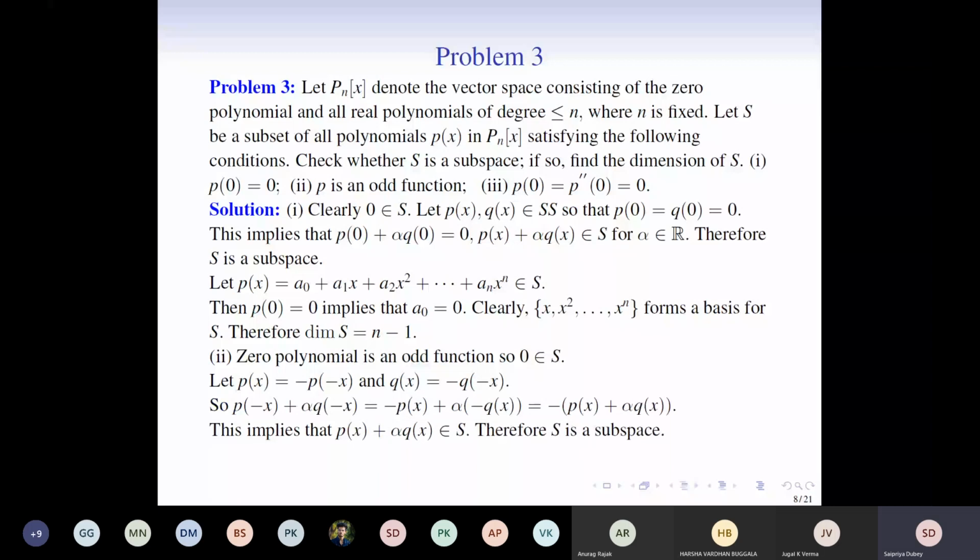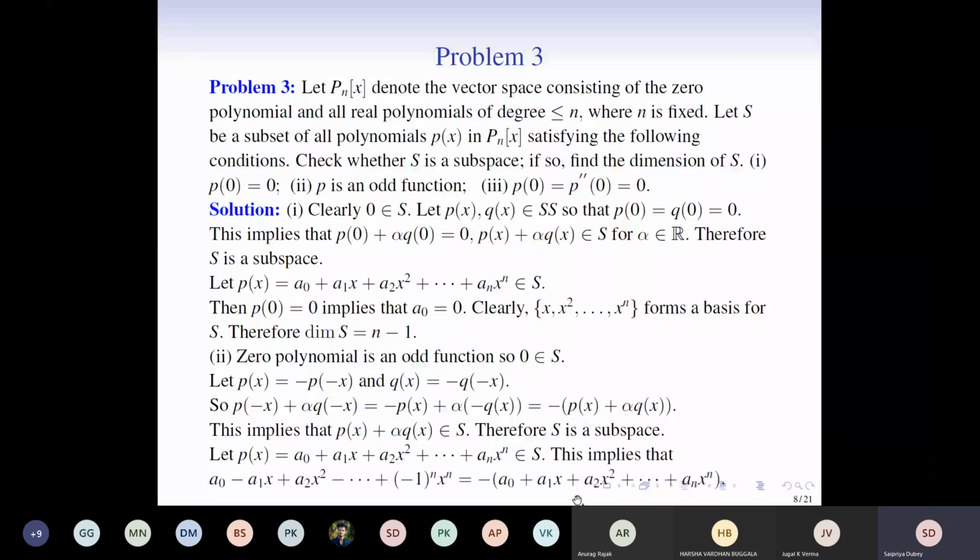Then we see what happens to the function p(x) plus alpha times q(x). We have to show that it belongs to S. So we look at p(-x) plus alpha times q(-x), but because p and q are odd functions, it implies this, and minus is a scalar, alpha is just a scalar, so the minus can be taken out to get this. This line tells us that p plus alpha q indeed is an odd function, which forces it to land in S. So this lies inside S, and therefore S is a subspace. Once we know that it is a subspace, let us find its dimension.